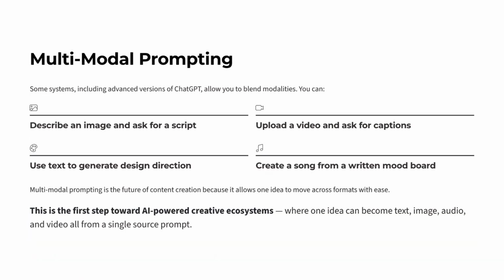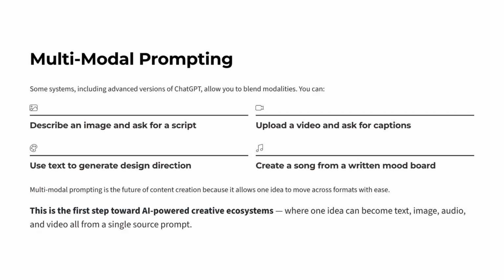Multimodal prompting. Some systems, including advanced versions of ChatGPT, allow you to blend modalities. You can describe an image and ask for a script. Upload a video and ask for captions. Use text to generate design direction. Create a song from a written mood board. Multimodal prompting is the future of content creation because it allows one idea to move across formats with ease.